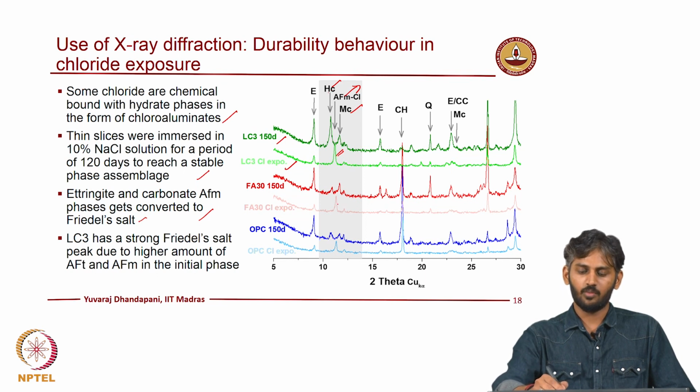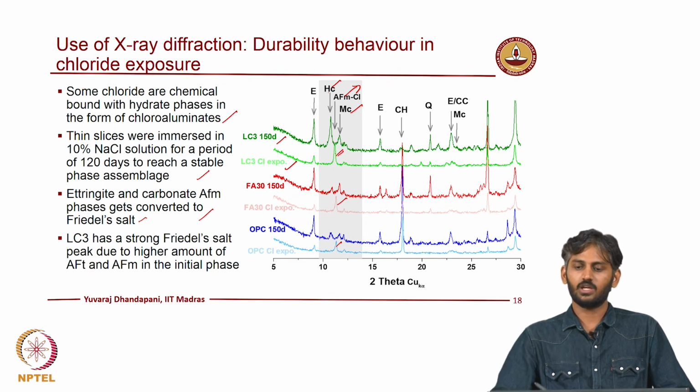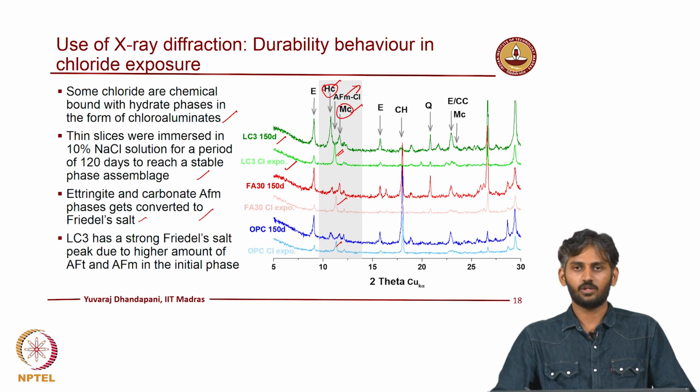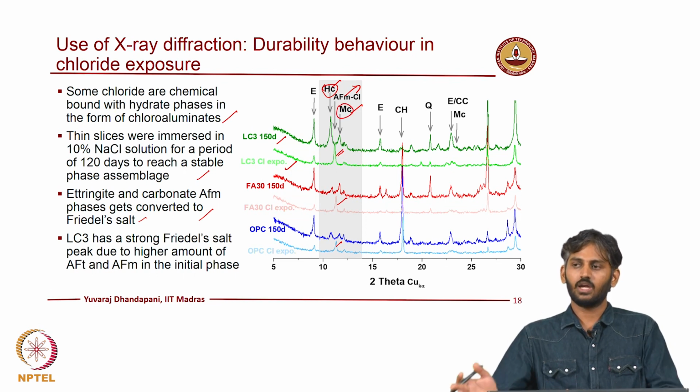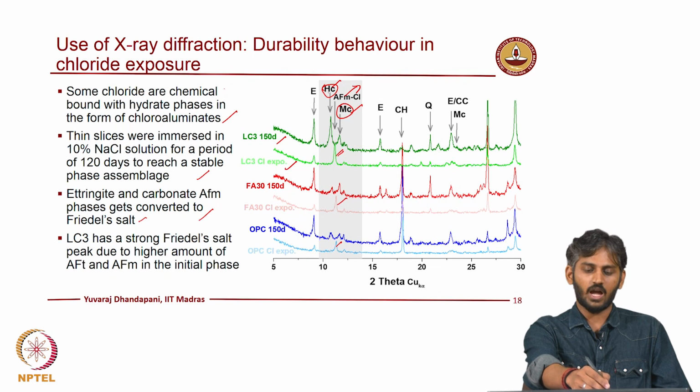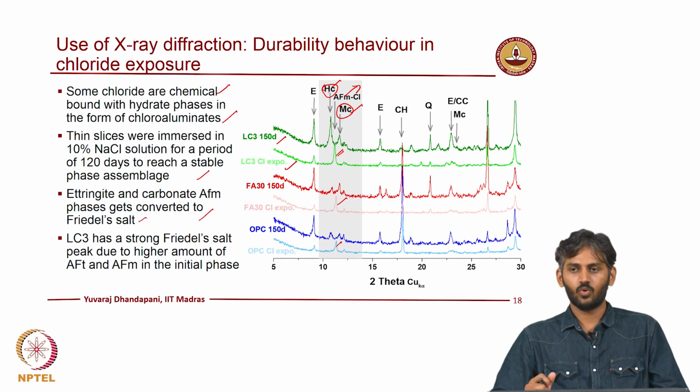So, you form Friedel's salt in fly ash concrete as well as in OPC concrete, but the amount of Friedel's salt formed in the composite binder with calcined clay and limestone is much higher, because the initial phase composition with hemicarbo aluminate and monocarbo aluminate is also higher in the system. So, it helps conversion of these phases to Friedel's salt, which implies that there is a higher amount of chemical binding of chlorides on exposure to chloride environment in such systems. So, durability behavior in different exposure conditions can also be assessed by use of these techniques.